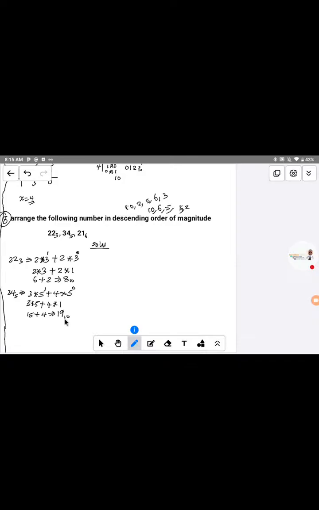Are we following now? Now let's move to the next part, that is 21. Okay, 21 in base 6. Let's convert it to base 10. Take the first digit, that is 2, multiplied by the base, that is 6.